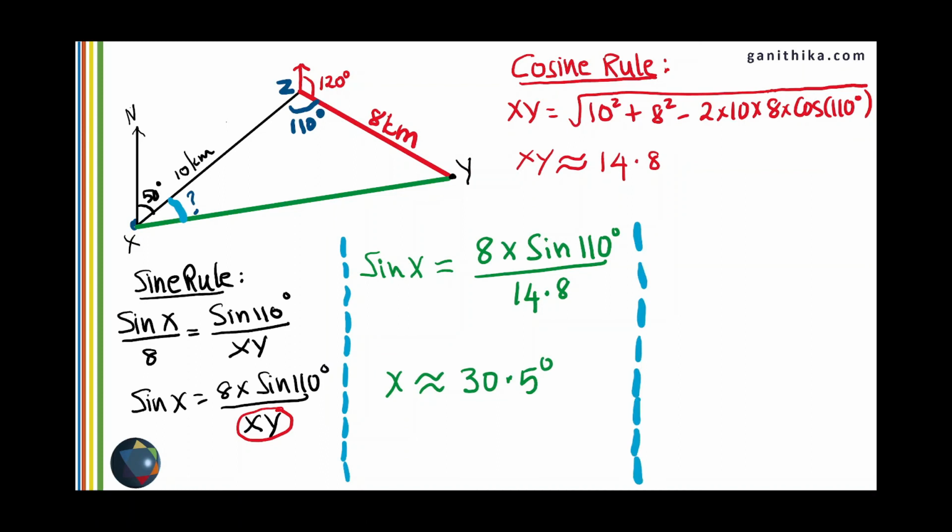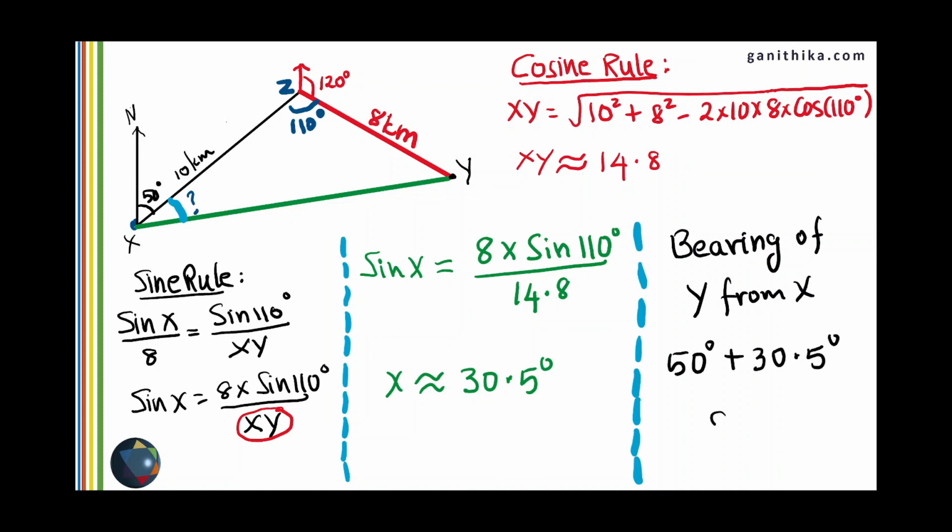As I said before, to find the bearing of Y from X, we need to add this 50 degrees to 30.5 degrees so that we get the required bearing to be 80.5 degrees, which is approximately the same as we measured using the geometrical instruments. And this is how you use sine rule and cosine rule in bearing questions.